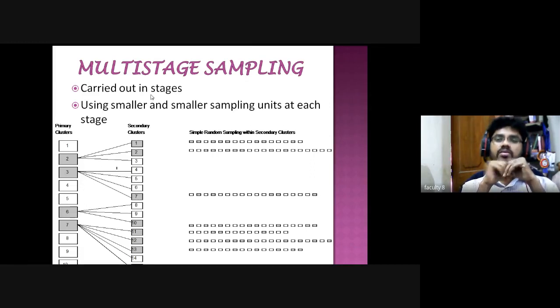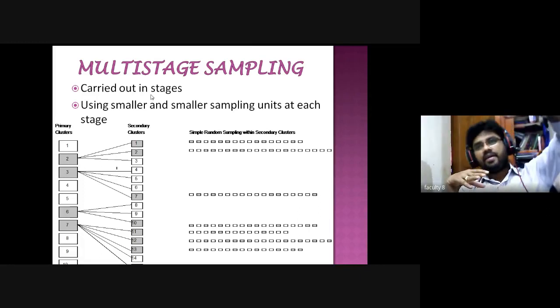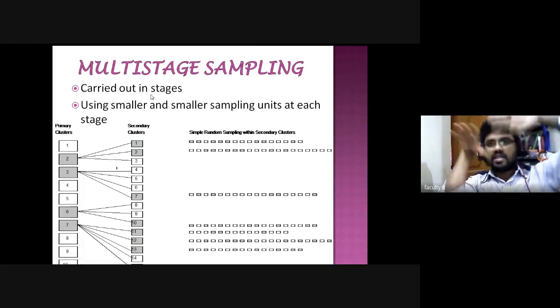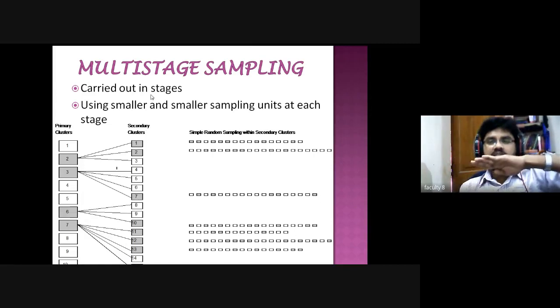So that is multi-stage sampling. For India, the first stage is the states, the second stage is the districts, the next stage is the mandals, and the next stage is the villages. Within the village, I may select farmers who completed suicides.